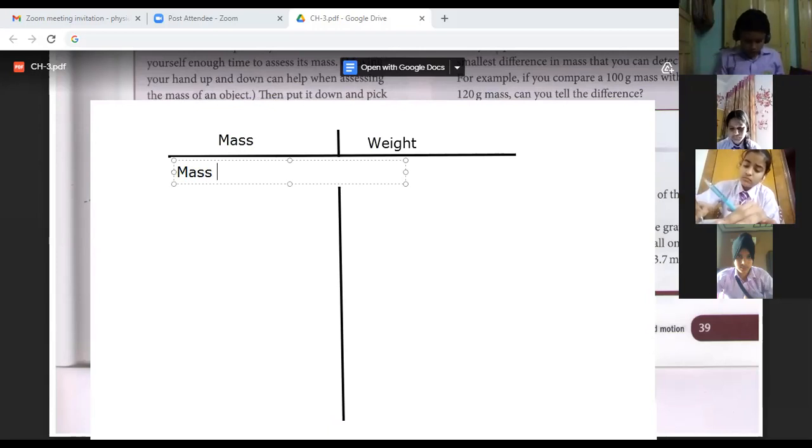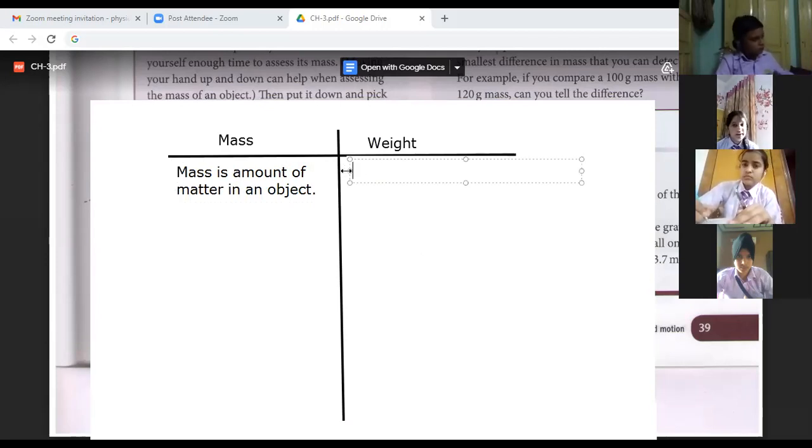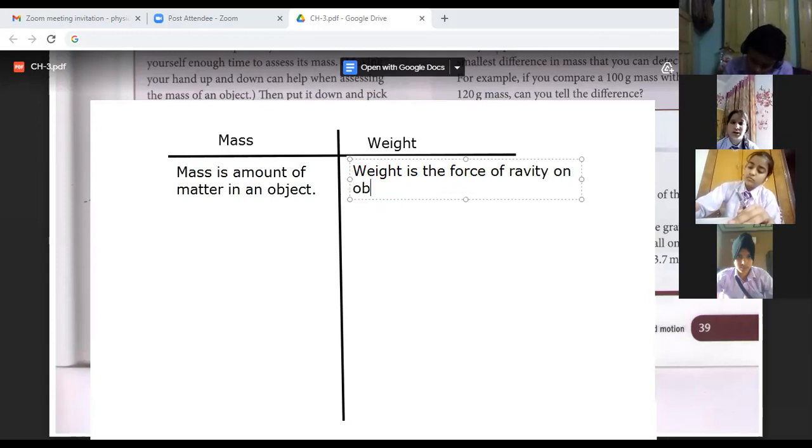Mass is the amount of matter in an object, whereas weight is the force of gravity on an object. Fine.